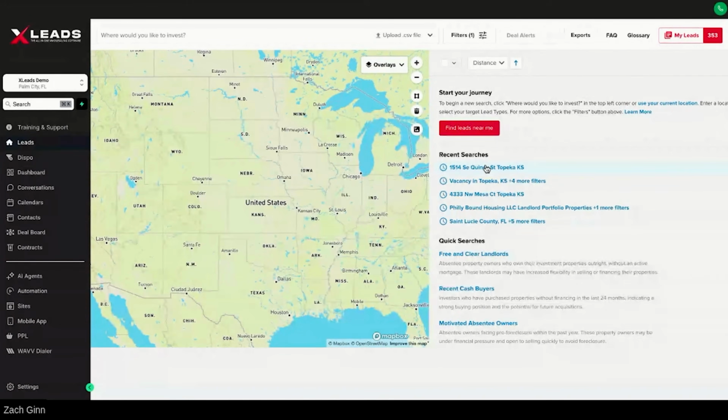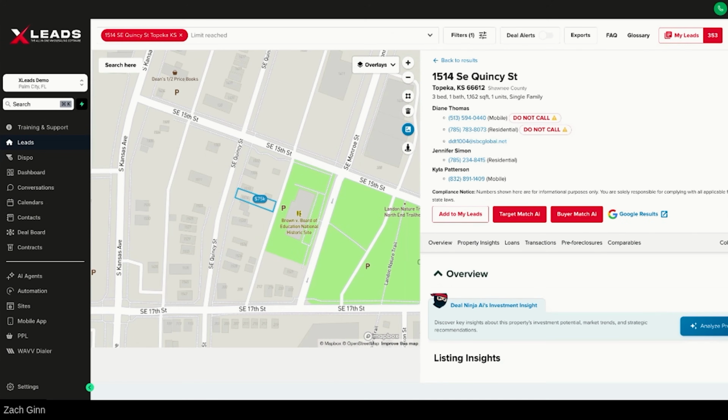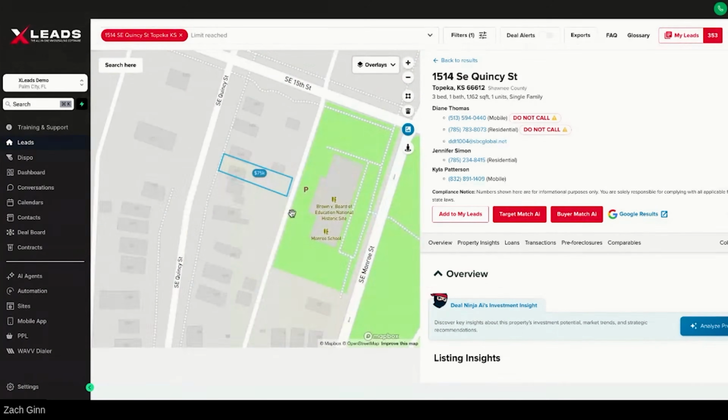So really quick, again, let's say you lock up a deal and you want to dispo it. If you have the Pro or the X plan, let's use this property in Topeka. The easiest way to dispo is pretty dang simple. So right here, it's probably the Brown versus Board of Education National Historic Site. Great. It's probably a historical property, honestly. I wonder if you get more money for it because it's a historical site, I don't know.